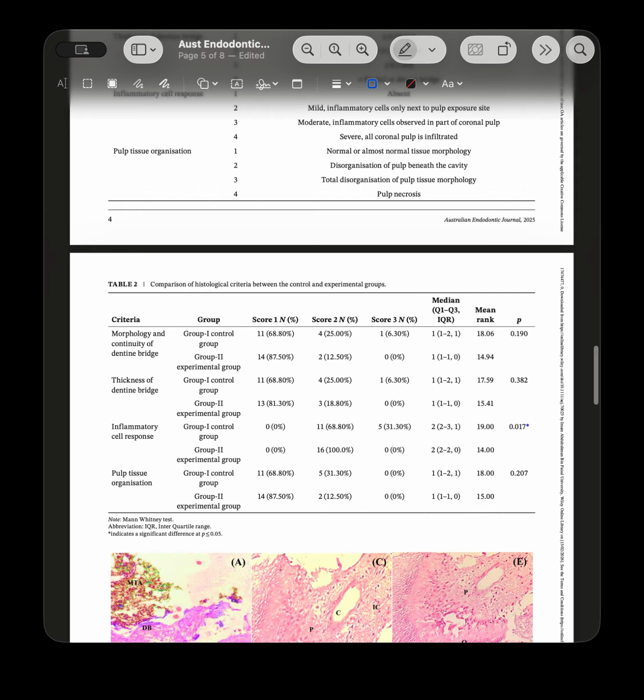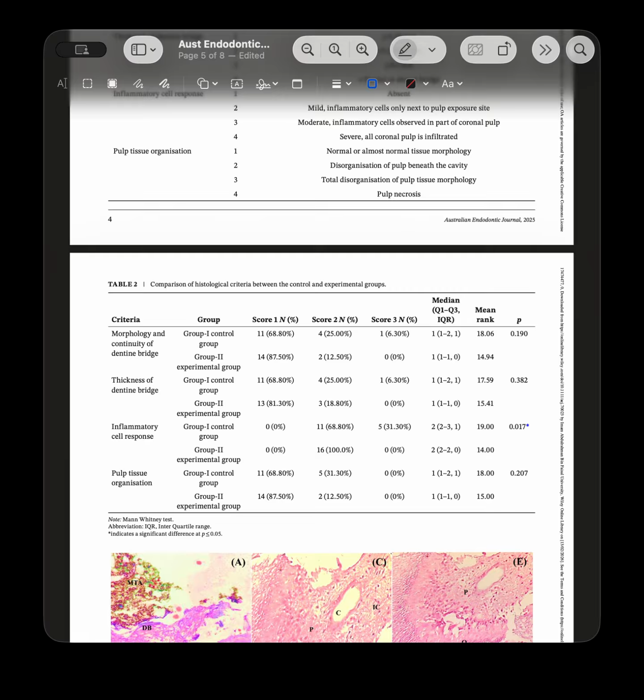The results demonstrated that the experimental group, MTA with low-level laser therapy, showed a higher incidence of complete dentine bridge, 87% compared to 68% in the control group, with also a thicker bridge, larger than 0.25 mm, in 81% compared to 68% in the control group. However, these differences were not statistically significant.